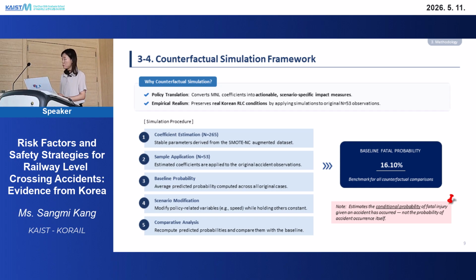The process is straightforward. I apply the estimated coefficients from the augmented data set to the original 53 accidents. Then I changed one condition at a time and observed how the fatal probability changed. The baseline fatal probability was 16.1%. And it is really important to remember that this is the conditional probability of fatal outcomes, given that an accident has already occurred, not the probability of an accident happening in the first place.